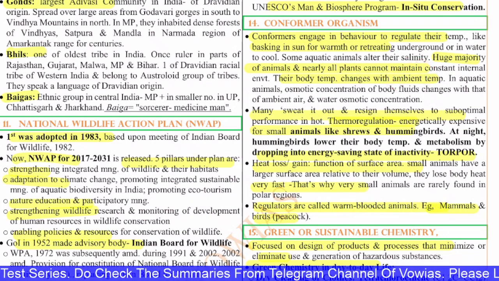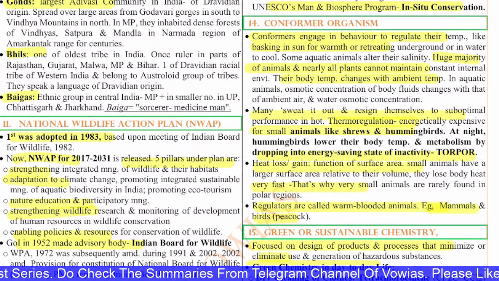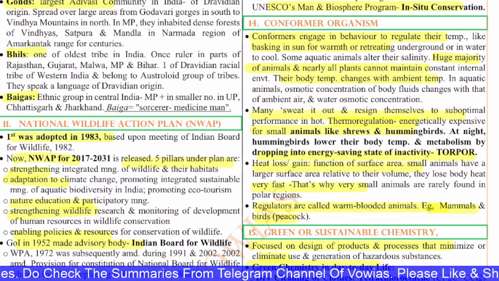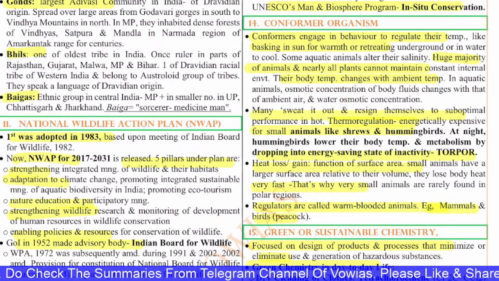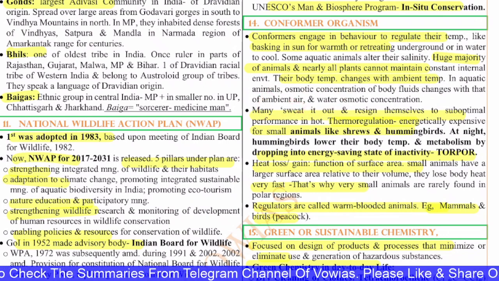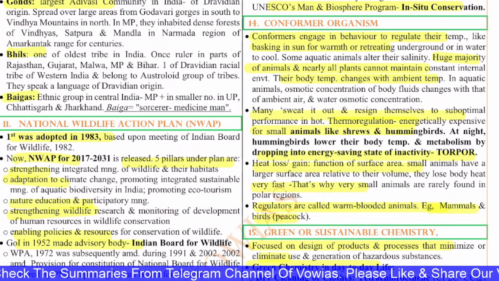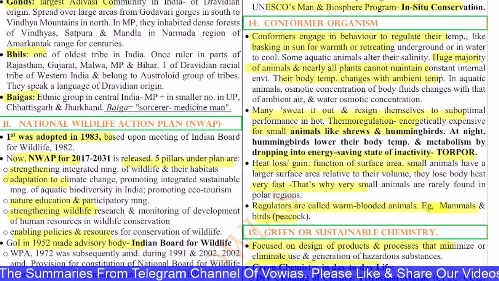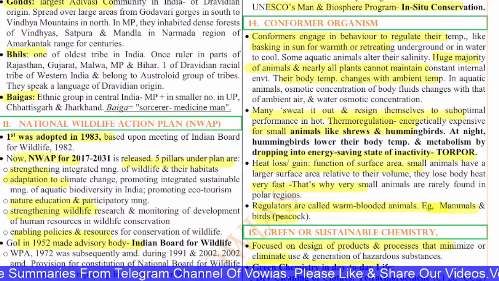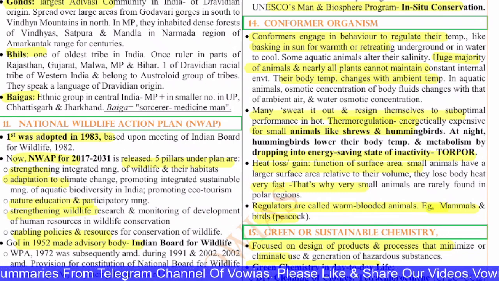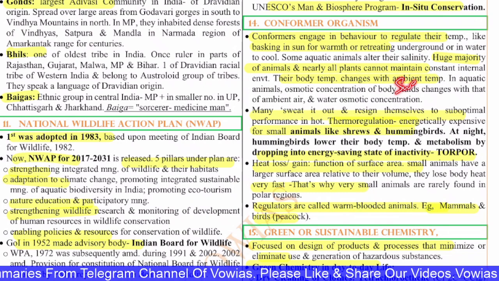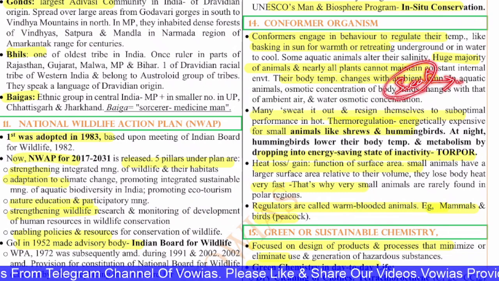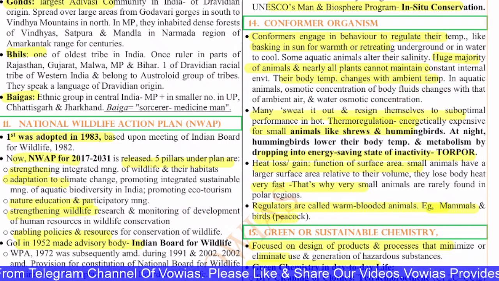In aquatic animals, the osmotic concentration of body fluids changes with that of the ambient water's osmotic concentration. Many organisms sweat it out and resign themselves to suboptimal performance in the heat. That is called thermal regulation. The body temperature is regulated. For example, humans have this ability to sweat. Because of this sweat, the internal heat is removed and temperature is maintained.